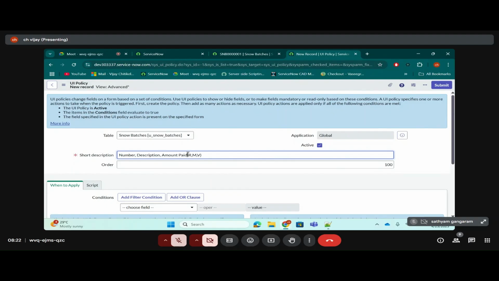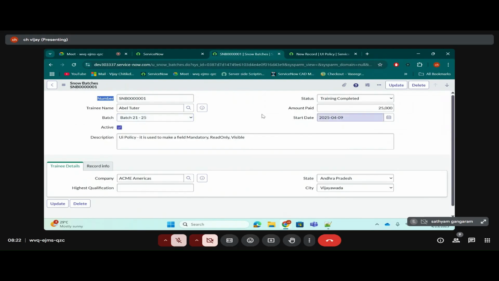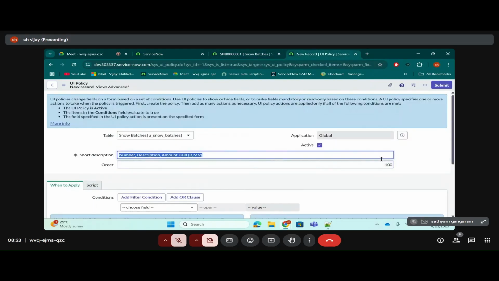You can give it in your own way. It's not necessary, you can give it like this only. I won't suggest this method though, because in future there might be requests like, make this field also read only, make this field also mandatory. So this will increase the size. You do it in your own way.